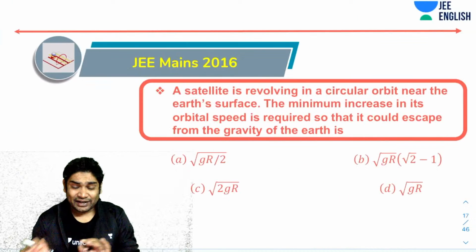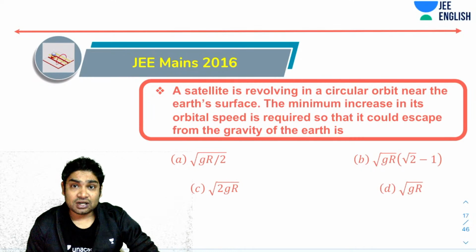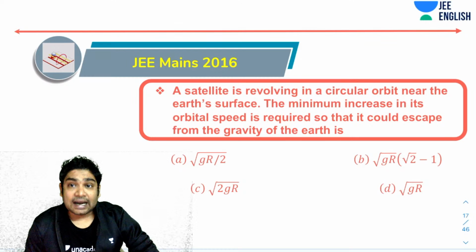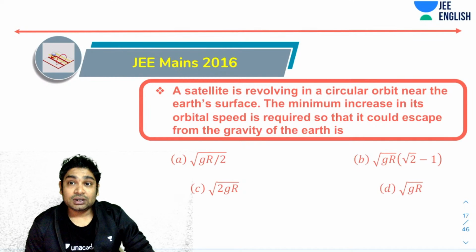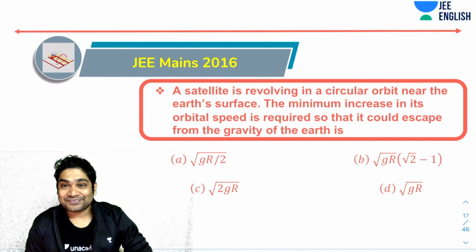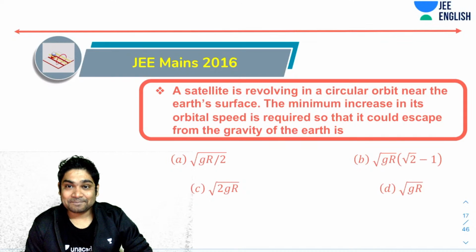Now let's quickly go over a question that was asked in JEE Mains 2016 with regards to satellite motion. It says a satellite is revolving in a circular orbit near the surface of the Earth. The minimum increase in the orbital speed which is required so that it can escape from the gravity of Earth is, okay. Why don't you guys give it a go? Let's see. What do you think will be the answer?